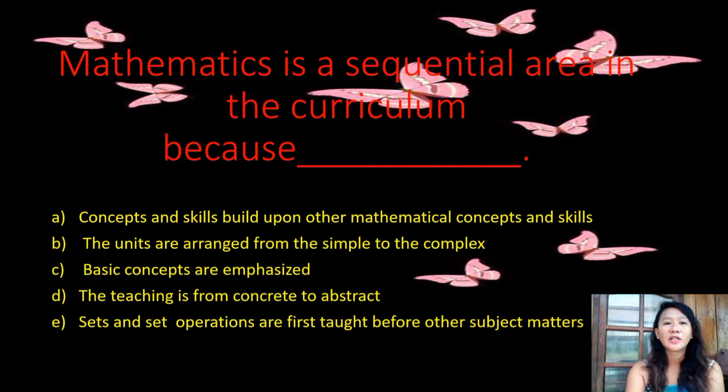Start with the first question. Mathematics is a sequential area in the curriculum because A. Concepts and skills build upon other mathematical concepts and skills. B. The units are arranged from the simple to complex. C. Basic concepts are emphasized. D. The teaching is from concrete to abstract. Letter E. Sets and set operations are first taught before other subjects.